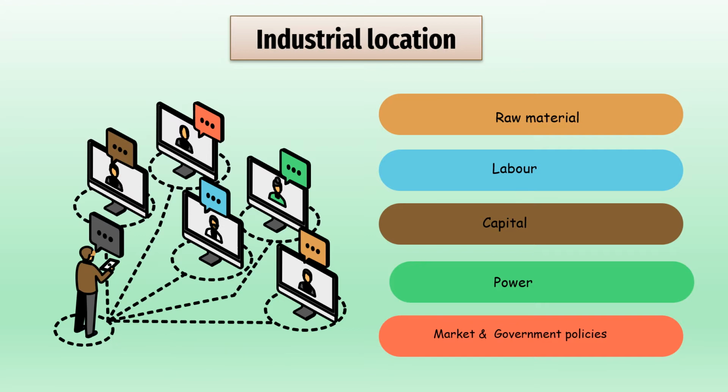Third one, the capital which he is going to invest. Fourth, the availability of electricity and water in that area that will help him in the smooth functioning of his industry. Last one, market and government policies should be favorable to him so that he will be able to function smoothly and also earn a reasonable profit.